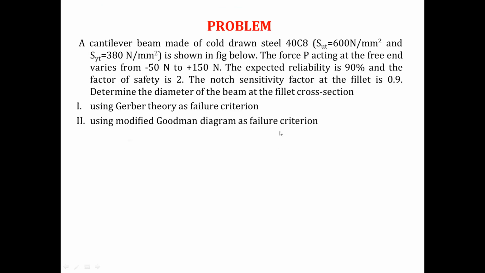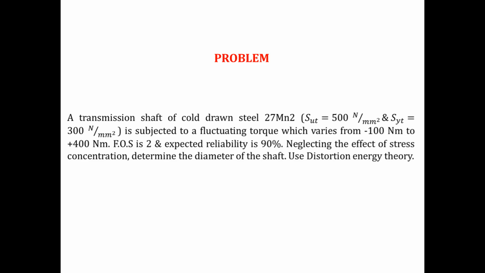But if you see in this problem, what is given to you? The SYT value is given to you, that is 300 Newton per millimeter square. Again, this SYT value applies when the component is subjected to either axial load or bending load. So I have to convert this SYT into SSY. How can we convert? Again, I have to use the distortion energy theory of failure.